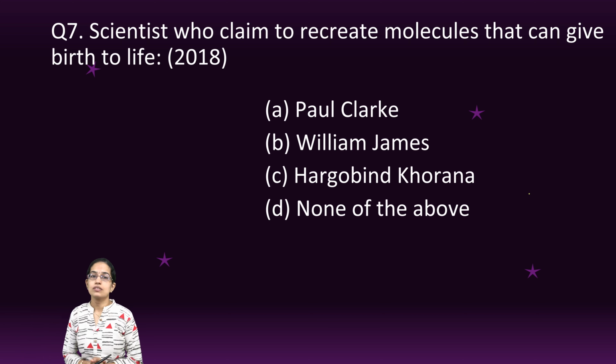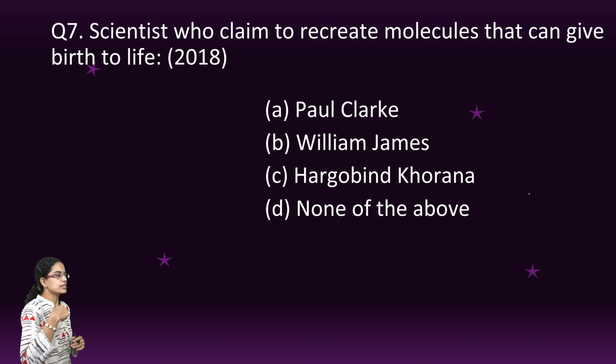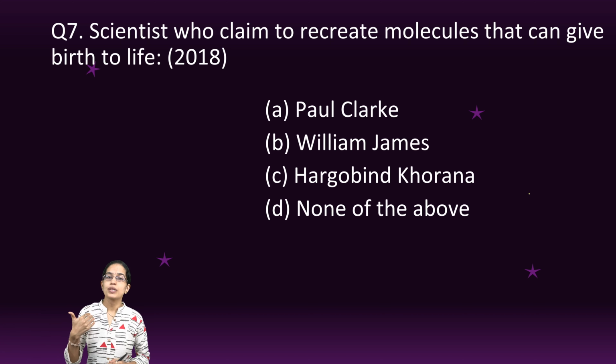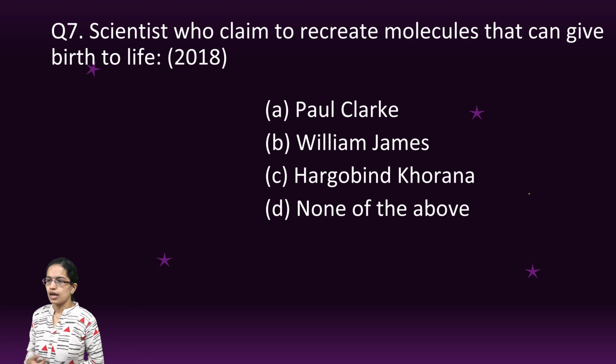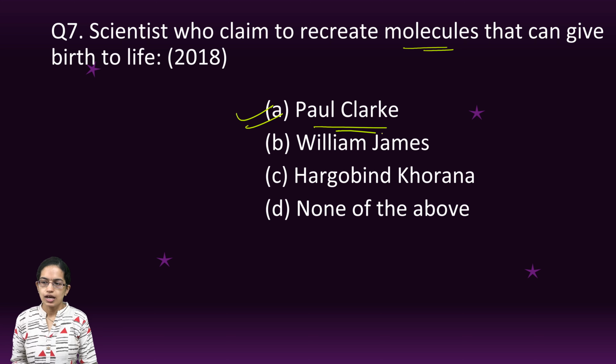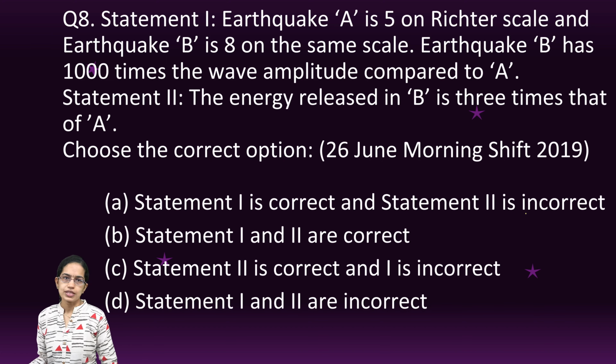Now this is a question which is based on discoveries. This was the first time that such a question has been asked. Since this has been asked, gravitational theory, LIGO and quantum mechanics become some of the important topics that could be asked in your examination. The scientist who claims to recreate molecules that can give birth to life is Paul Clark. So this is a kind of direct question. Hargobind Khurana's contribution to medicine in India is again very, very important, and he had been awarded the Nobel Prize for the same.